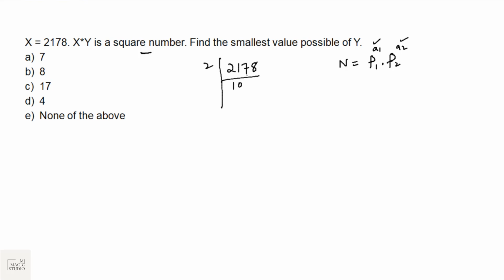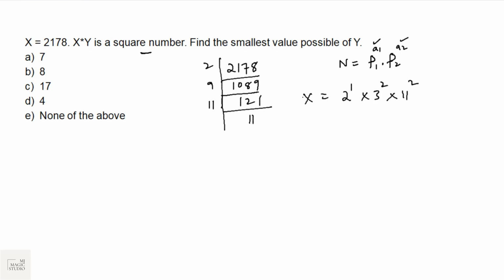Dividing, we get 1089, then you can divide this by 9 to get 121, and then it would be 11, 11. So x is 2 to the power 1 into 3 to the power 2 into 11 to the power 2. Now x into y is a squared number.